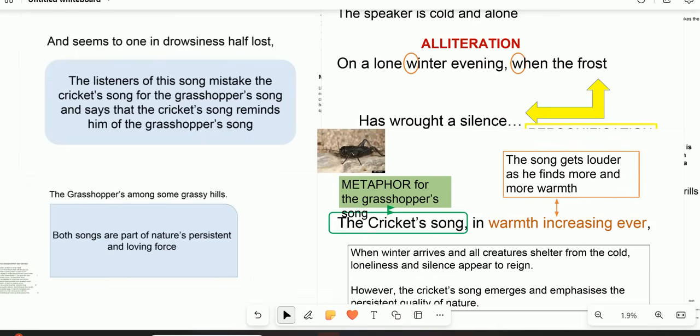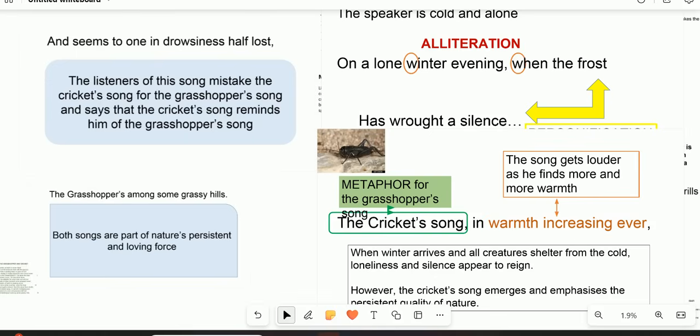Now, whenever you are able to identify such statements, to say, oh, I think this is a pleasant tone or a joyful tone, you must use evidence from the poem to support your answer. I can have quite a number of lines that I can use to support the statement that this is a celebratory tone. For example, I can take a line where the poet speaks about the ability of the grasshopper to rest in the pleasant weed. So he celebrates the beauty of nature, because even the weeds that we don't see as being beautiful, in the context of the poem, are regarded as pleasant, meaning that they bring a sense of satisfaction to